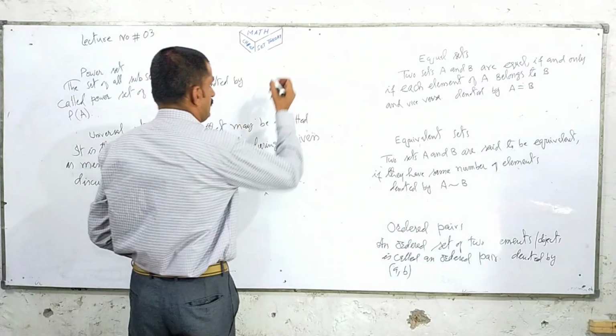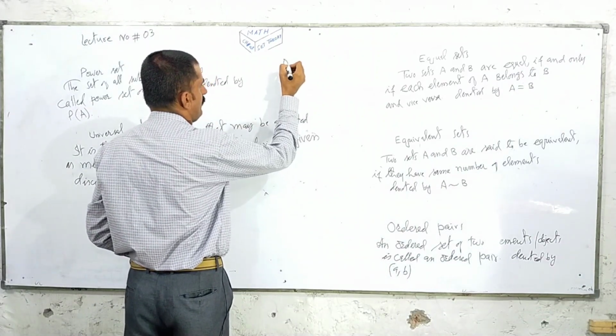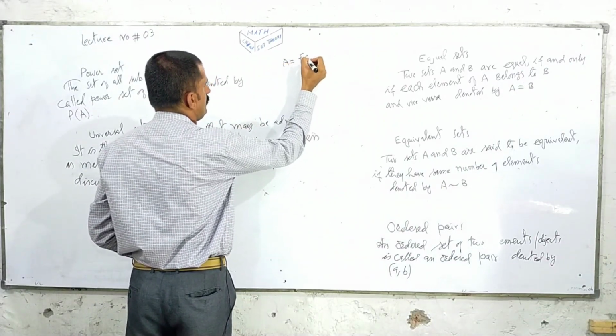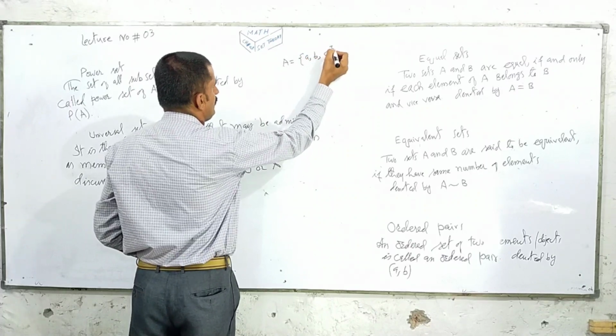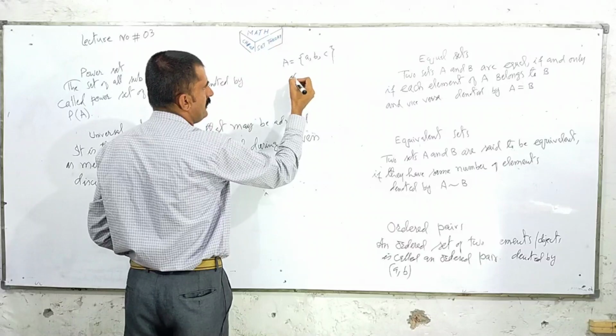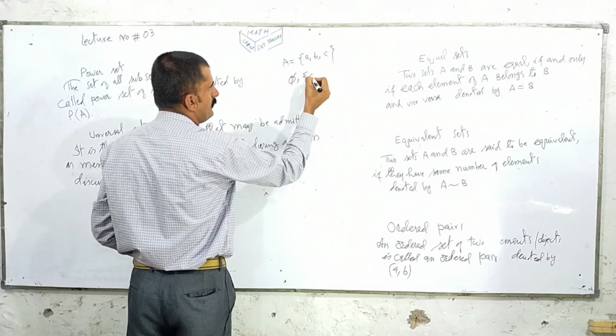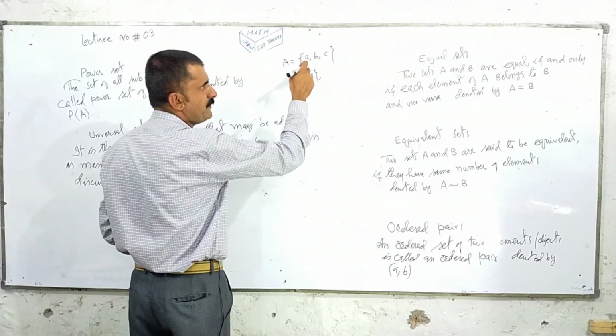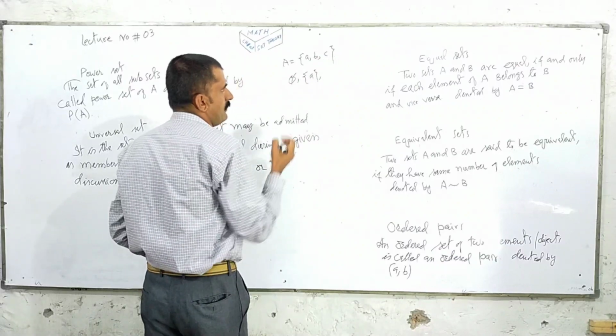Suppose here we set A is equal to {a, b, c}. We write all the subsets of A: one null set, A. There will be 2 power 3, 8 subsets.